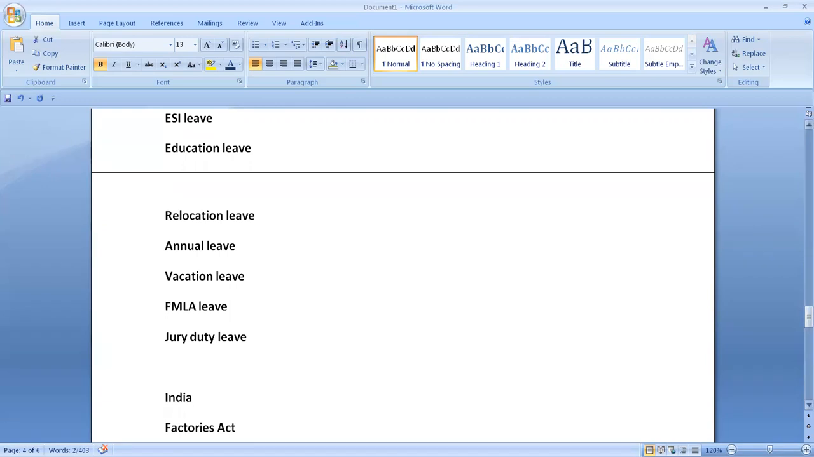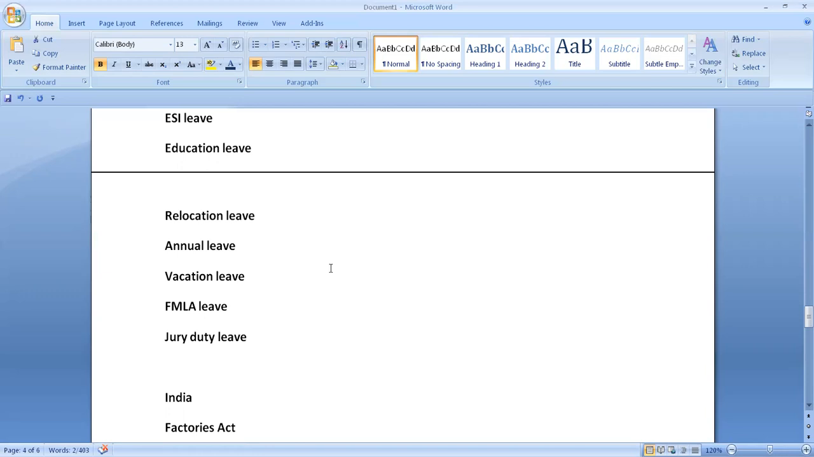Then you have FMLA leave. FMLA leave is specifically for the US, where you can use it for adoption of a child or birth of a child. For some family member illness or other things, it can be made. Jury duty leave is given to an employee when the employee has to attend a court of law as a witness. It can be given up to 2 years.